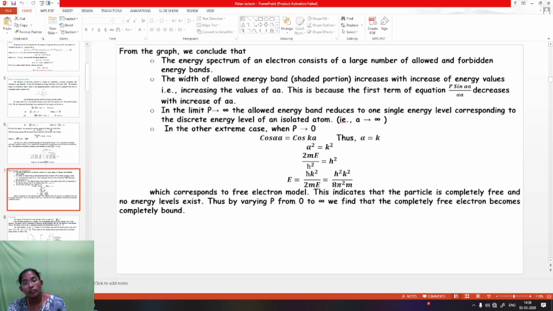We have already seen α² represents 2mE/ħ². So E = ħ²k²/2m, which is E = h²k²/8π²m, and this corresponds to the free electron model. This indicates that the particle is completely free and no energy level exists. Thus, by varying P from 0 to infinity, we find that the completely free electron becomes completely bound.